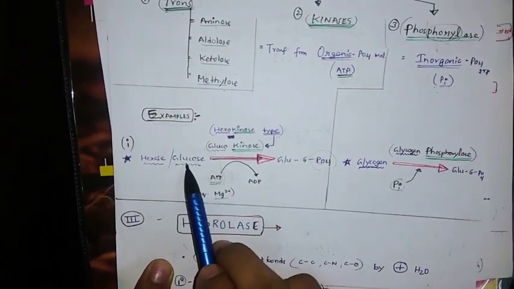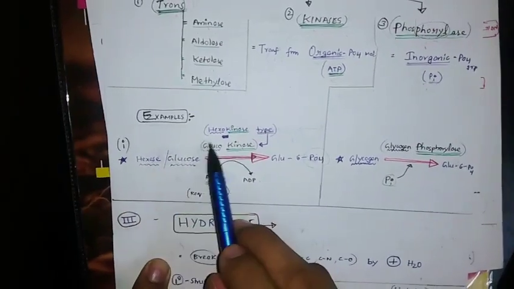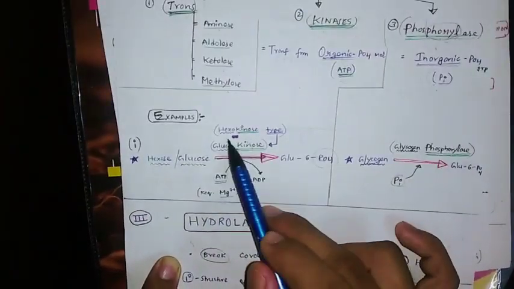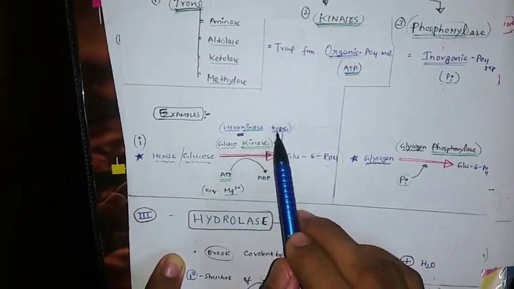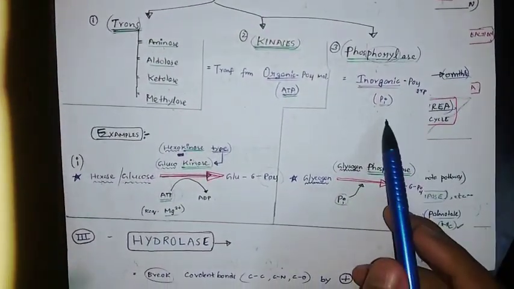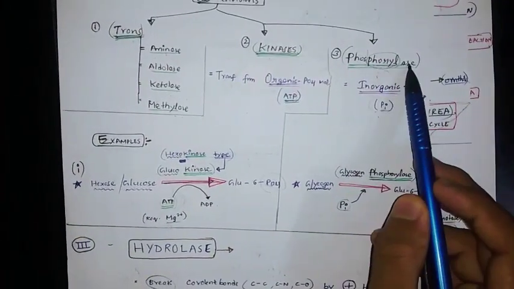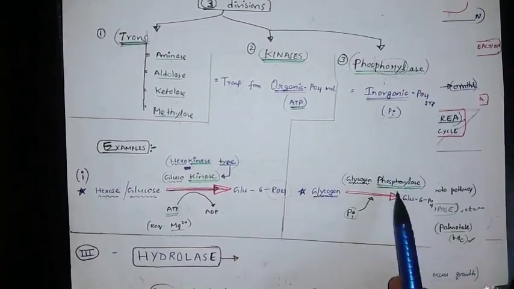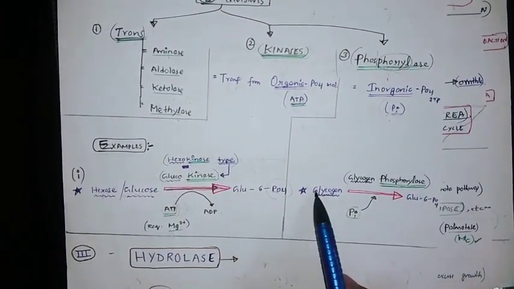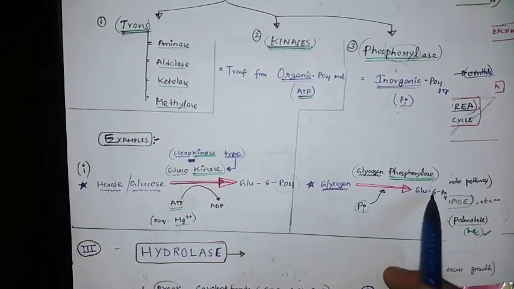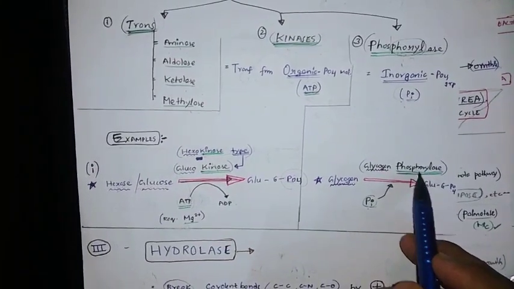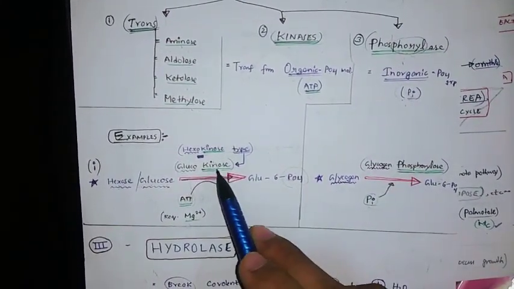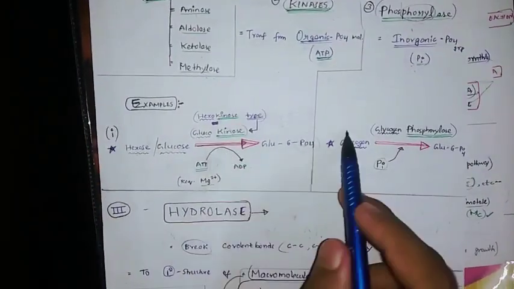This is glucokinase, because the substrate is glucose here. When it is fructose or any other, we call it fructokinase, maltokinase, and so on. You can also call it hexokinase. Glucokinase is one type of hexokinase. Coming to phosphorylase, do you know what is meant by phosphorylase? See the green color: inorganic phosphate. In this reaction, glycogen is converted into glucose 1-phosphate, and you can see inorganic phosphate is added. That is the reason we call it phosphorylase, not kinase. In kinase, it is an organic molecule like ATP. Remember, this is a very important difference.